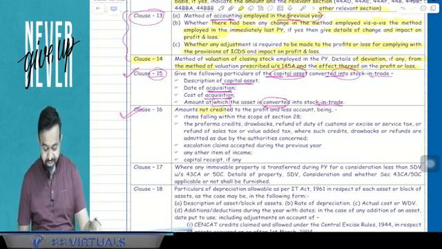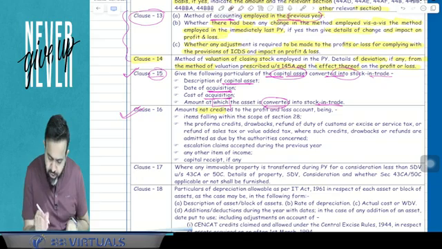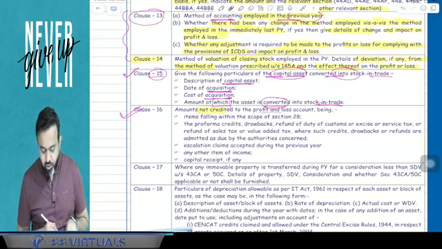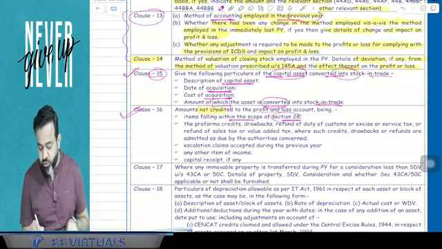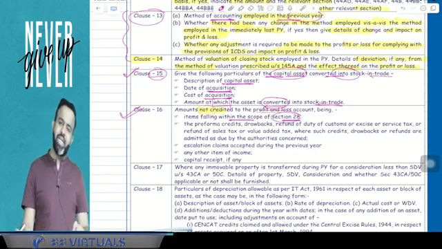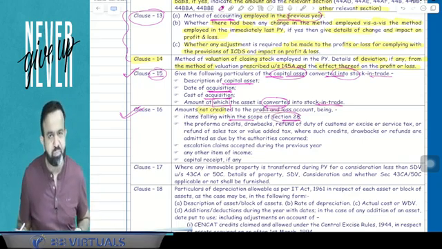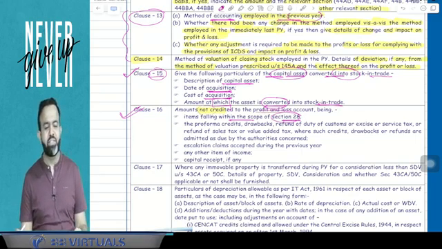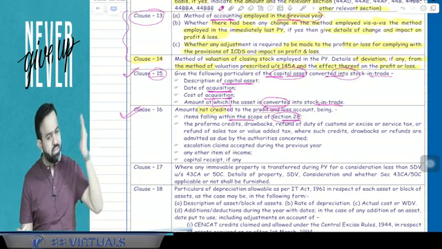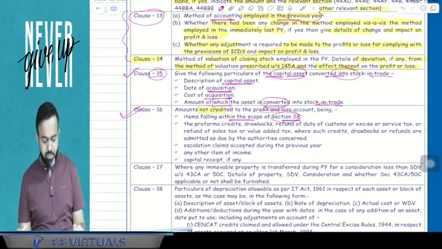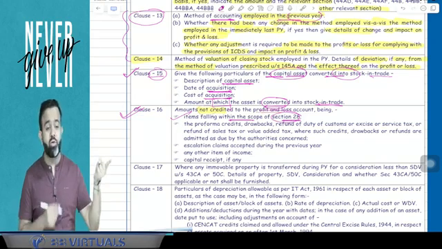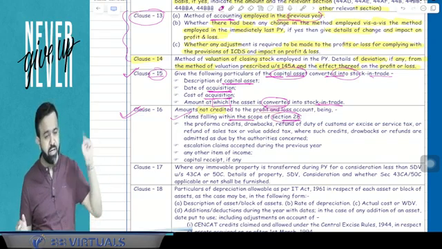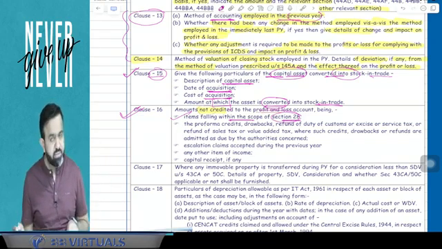So this point says: amount not credited to profit and loss account, being an item falling within the scope of section 28. Section 28 is the PGBP charging section, and it says that this income should be taxable under the head PGBP. But suppose this item is not credited to the P&L account, then the chartered accountant will report here in clause number 16.